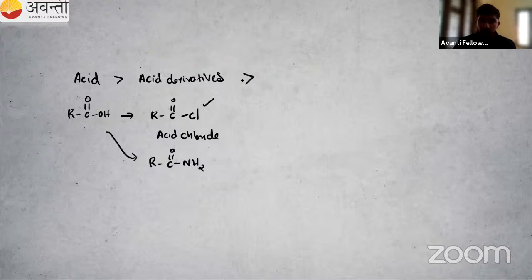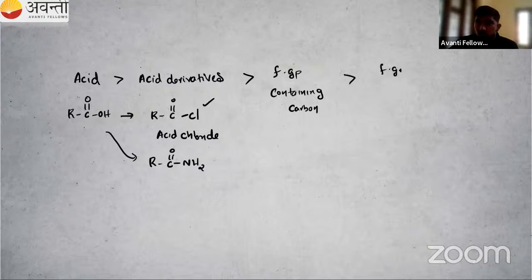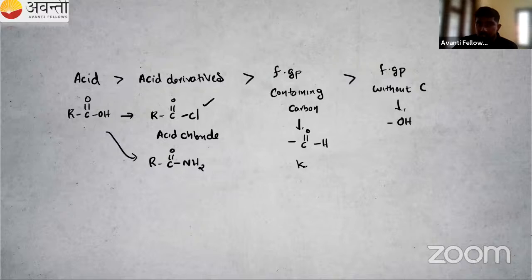Then what about the third one? So priority order is the functional group containing carbon. The functional group containing carbon has third priority. Then the last one, the functional group without carbon. For example, our OH has the least priority, right? Then last our alkenes is there. Then functional group containing carbon means C double bond O, H, that is aldehyde. Then there are ketones. They are the functional group containing carbon.